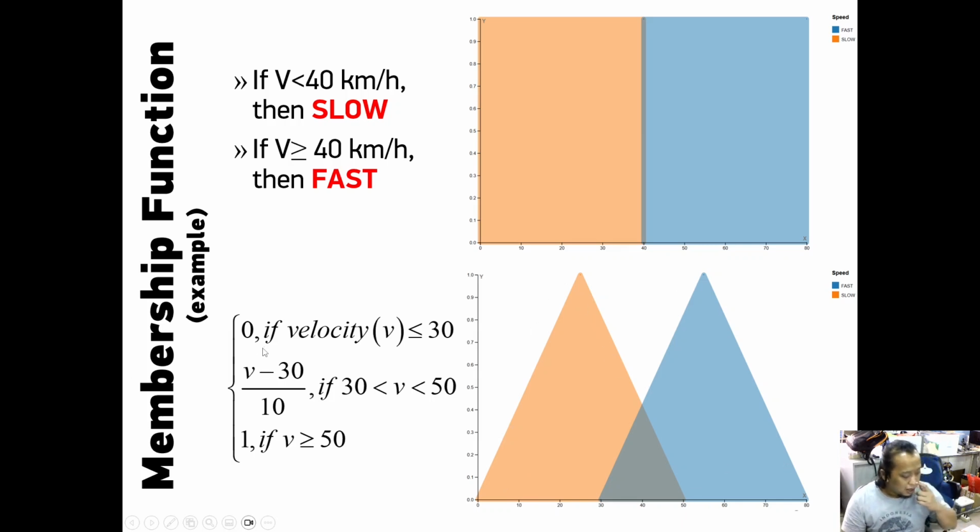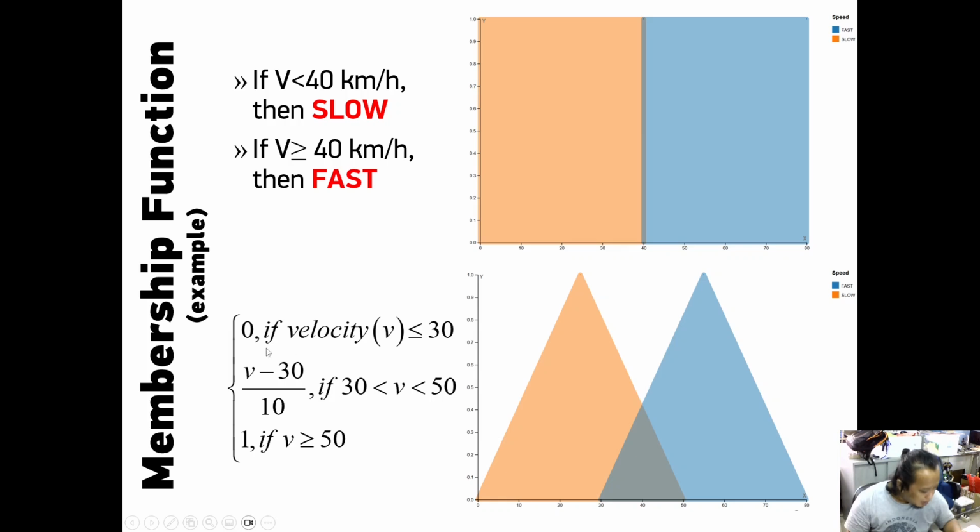If the velocity is below 30, it is always called slow. Definitely slow. If it is greater than or equal to 50, it is going to be called fast.